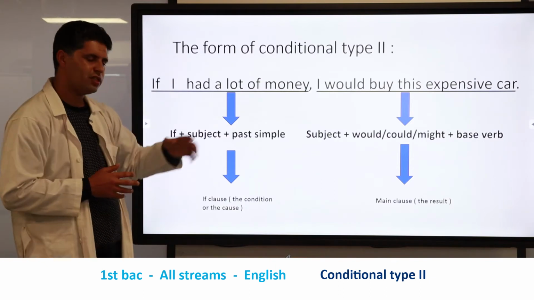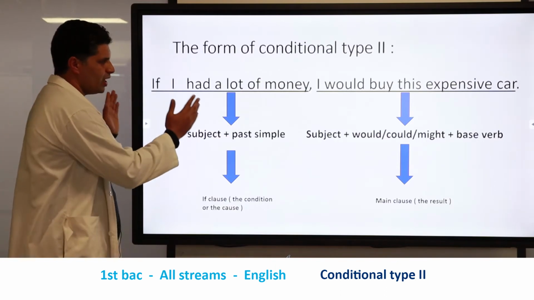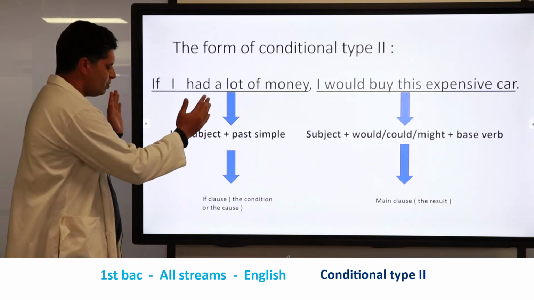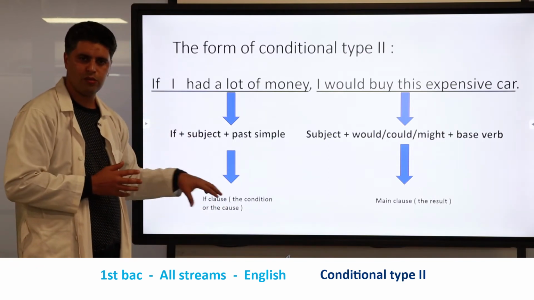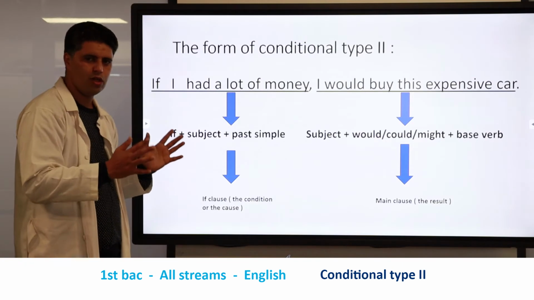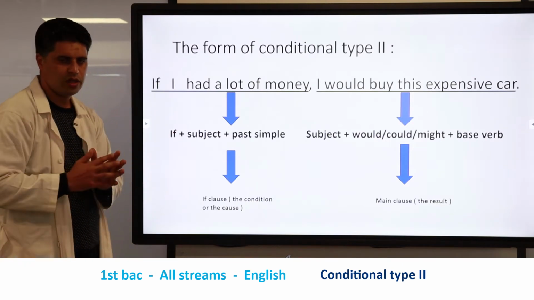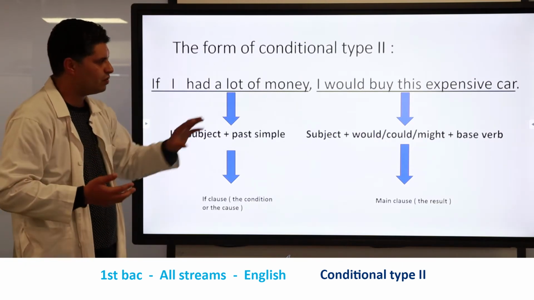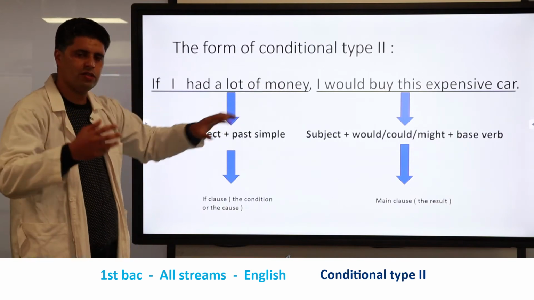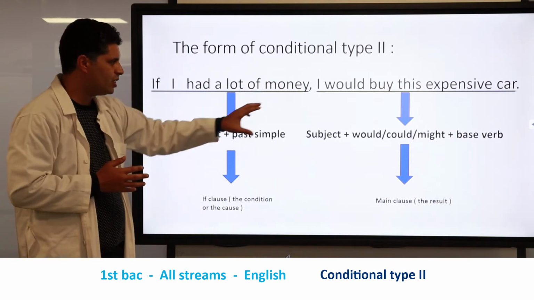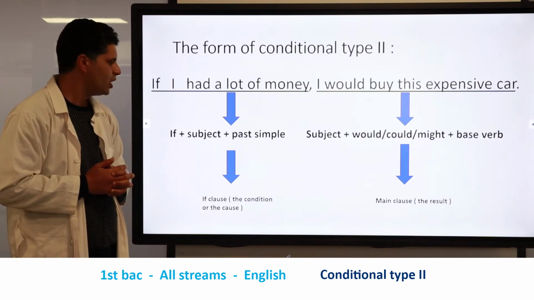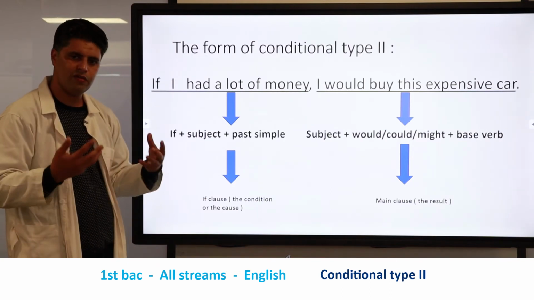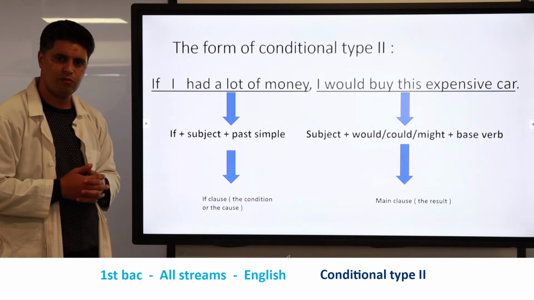Great. Let's take the same statement in which we have two parts. The first part is concerned with the cause, or the condition. So there is a condition. Without this condition, we cannot achieve the result, the potential result that we have here. The result is buying this expensive car, and the cause is having a lot of money.